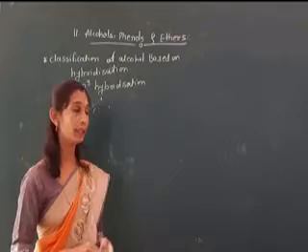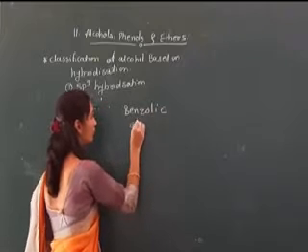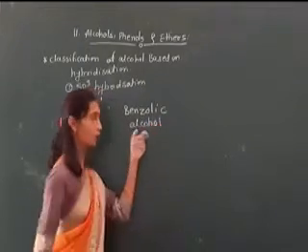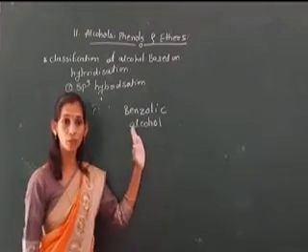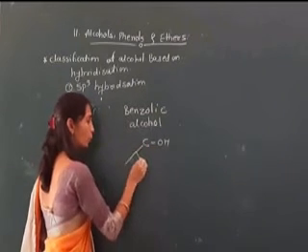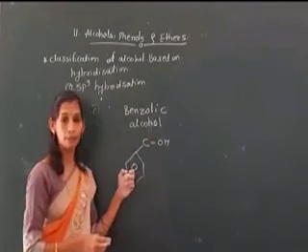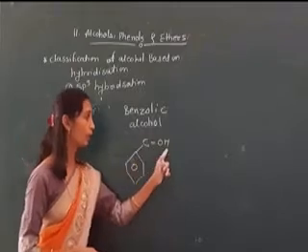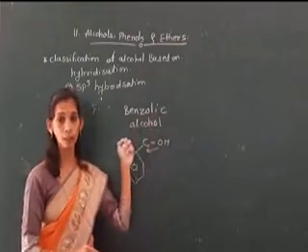Now next will be benzylic alcohol, the second type. In the case of benzylic alcohol, the carbon atom is attached near, not a double bond, but an aromatic ring, that means our benzene ring, and the OH group is attached to that nearby carbon. Those compounds are considered benzylic alcohols.